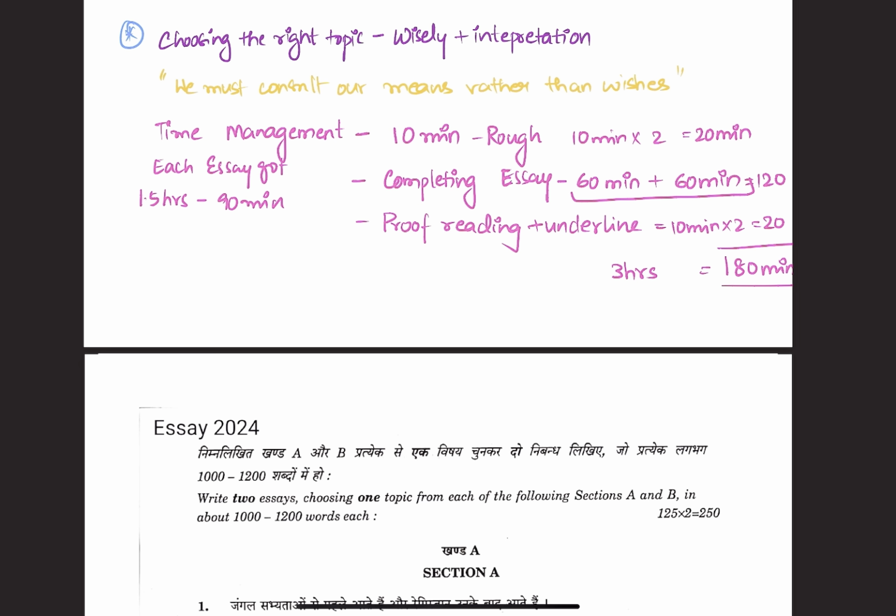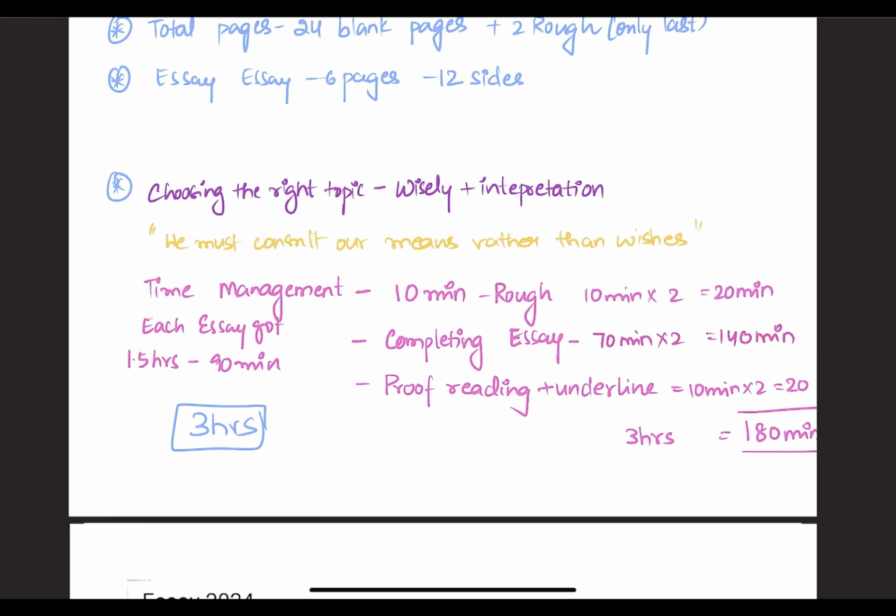For example, look at this topic: We must consult our means rather than our wishes. This is a topic where the majority of students usually go wrong. The interpretation would be wrong and they end up writing about means and ends. But the topic is quite different. Please Google it or use ChatGPT to understand the meaning of the topic and the right interpretation of the topic.